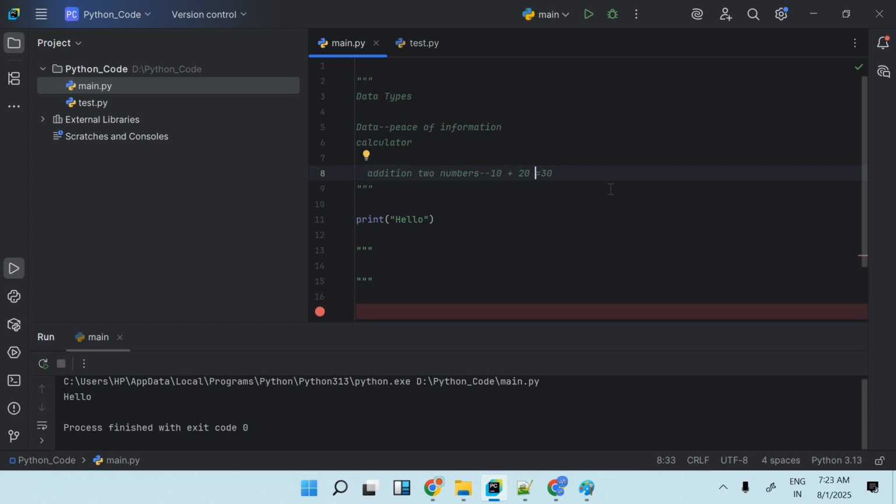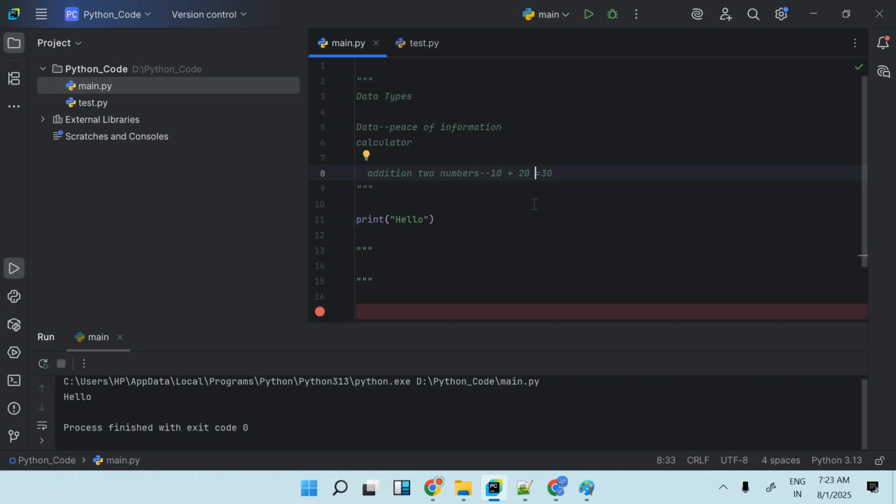If I say, can you please tell me the addition of 10 plus 20, will he or she perform it? No, right? Because the brain is not capable of thinking about what the 10 and the 20 are. In the same way, we have to train the machine. Whatever we type, it should understand, right? So that's why I'm saying here, this 10 and 20 are the data.